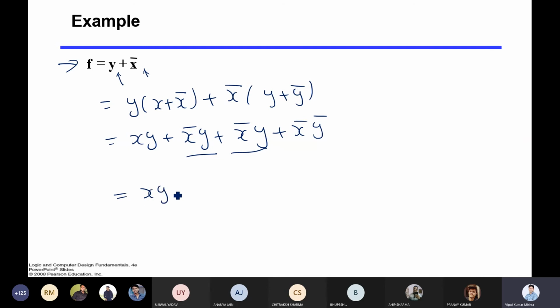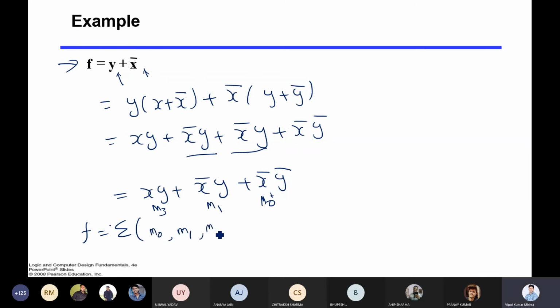So it will be xy plus x bar y plus x bar y bar. Now can you say what will be the minterm representation for this? What about this? M3, 1 1. What about this? 0 1, that is 1. What about this? 0 0, that is 0. So it will become M0, M1, and M3.